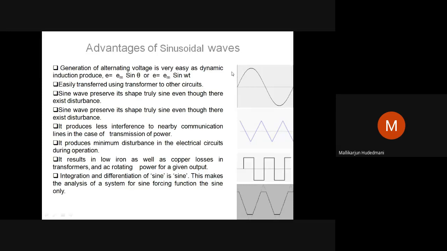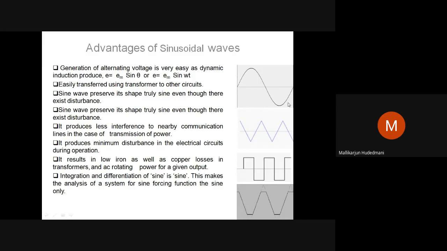I have not mentioned whether it's a voltage or a current. I have simply clipped some images only for the type of the wave: sinusoidal, triangular, square, trapezoidal. So among these, which wave pattern is practiced and more popular in the present power system? That's what I wanted to connect to you. The first and foremost is that sinusoidal waves are very popular.